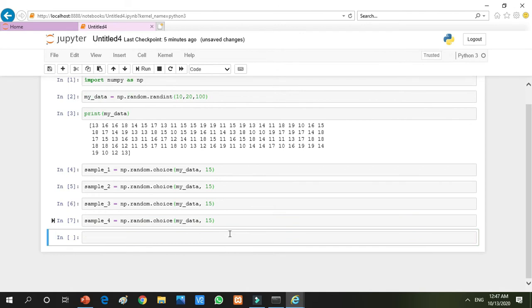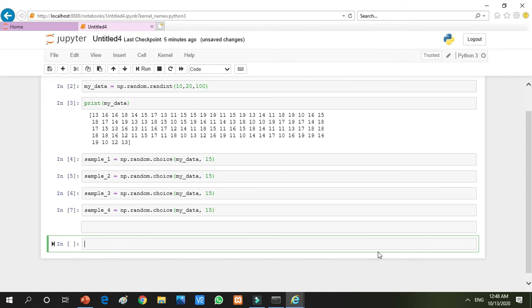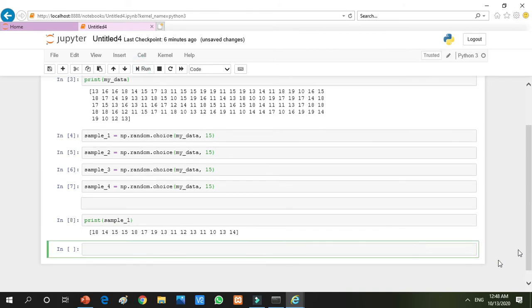Now after taking 4 samples, if you want to see any one of the 4 samples, you can do it. If you are interested, you can see how the values of my sample look. So I am showing it for one sample and running it. You can see it is showing sample 1 because it has taken 15 elements from the complete data set. If you want to see all of the 4 samples, it is your choice. So all the samples have been taken, and we have taken 4 samples.